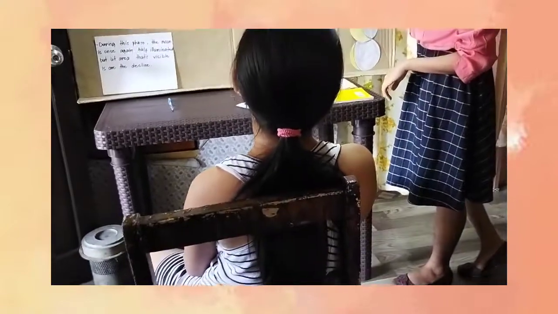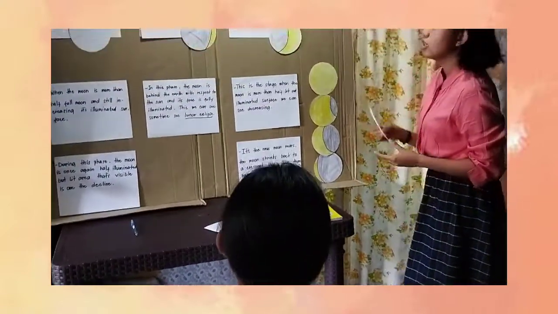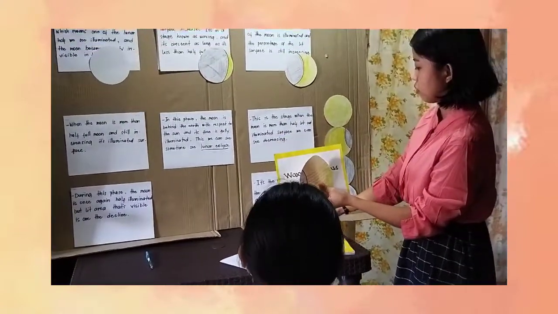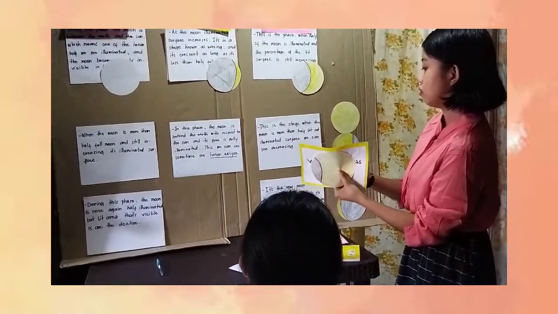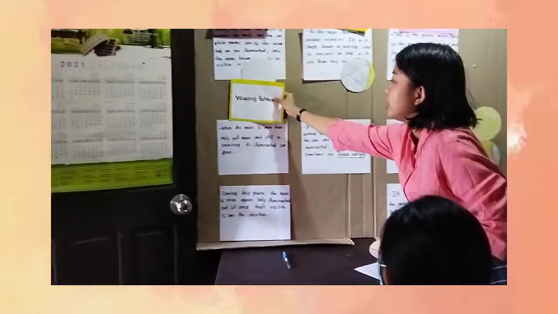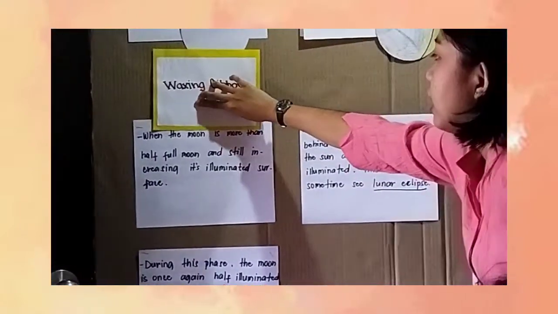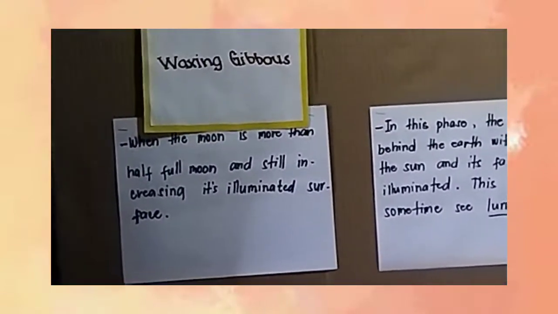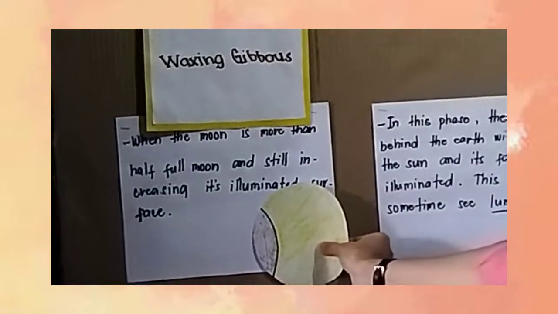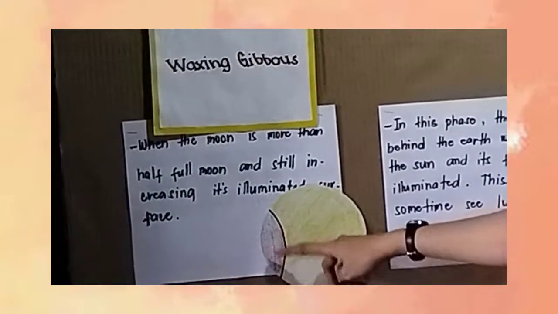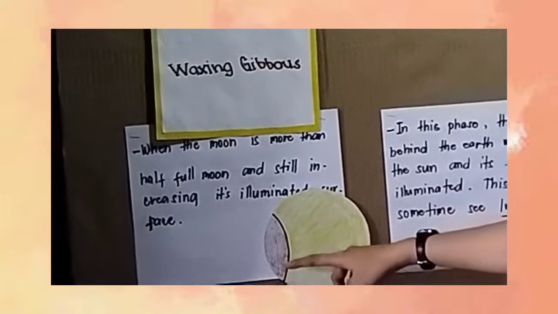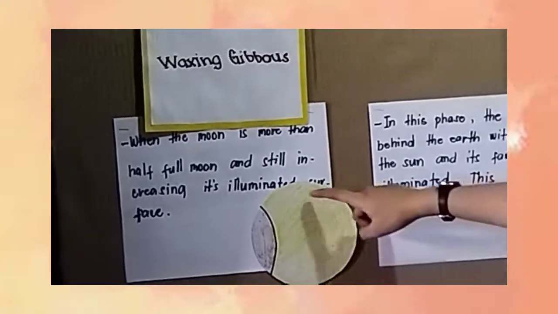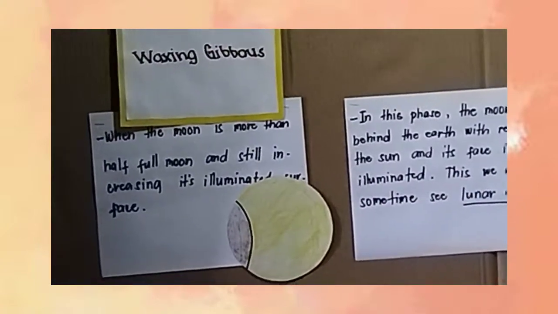So, in the fourth phase, which is the waxing gibbous, when the moon is more than half full and still increasing its illuminated surface. So, half full na siya. So, inani na din ang niyang itsura dayon. Moni ang shadow nga wala na kuha niya nga sunlight gikan sa sun, and then mo din niyang nakuha na dayon nga sunlight nga gikan sa sun.